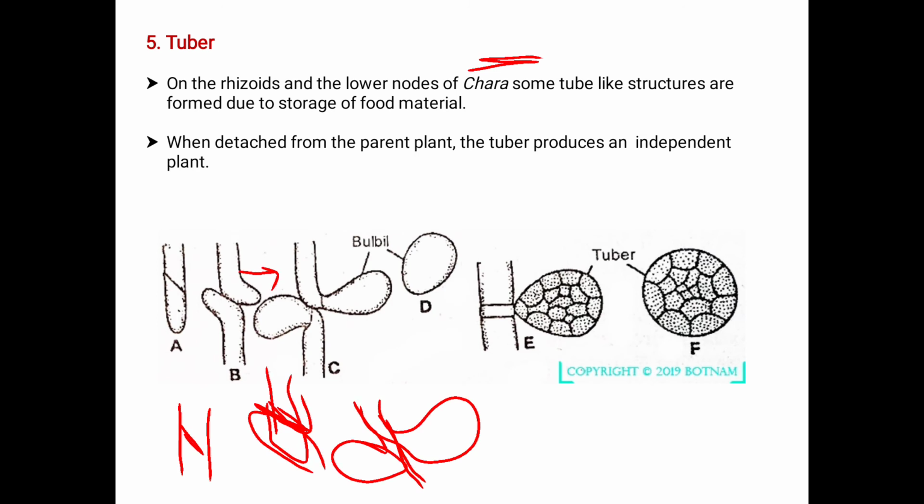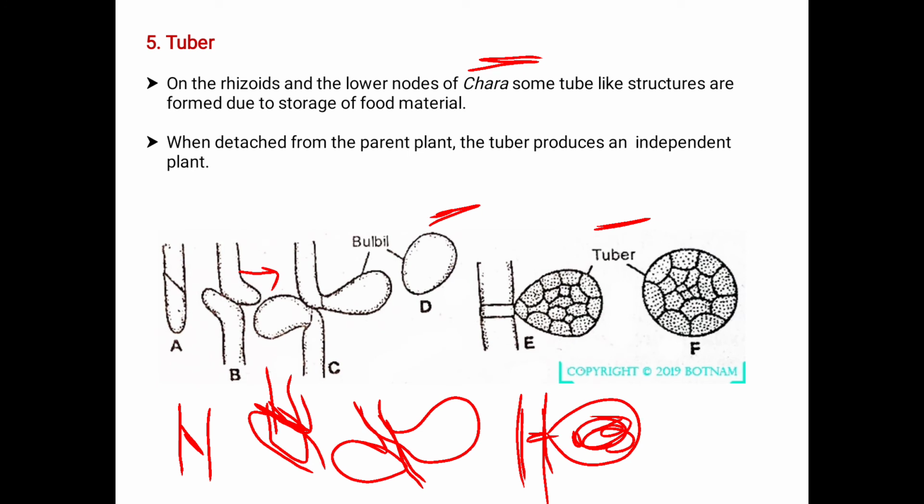See, this is the bulbil which later forms as the tuber, which is termed as the tuber. The main function of the tuber is the storage of the food material. Due to the storage of food material, the tuber's formation takes place.